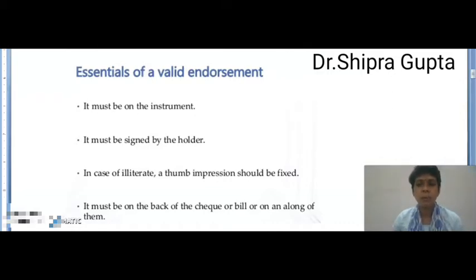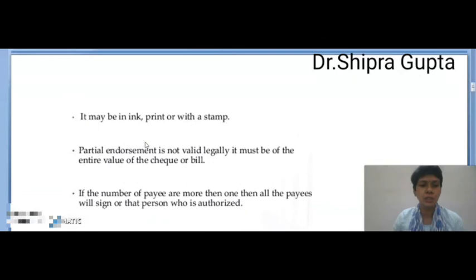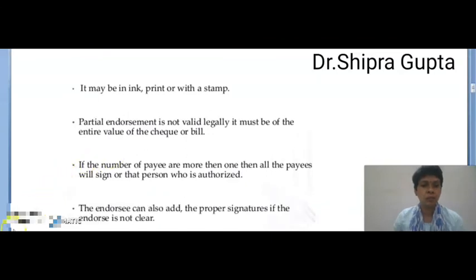It must be on the back of the check or bill, or along with them. It means the name and signature will be mentioned on the back of the check or bill. This is mandatory to fulfill the endorsement conditions. Next, it may be in ink, print, or with a stamp, in written form or printed form.